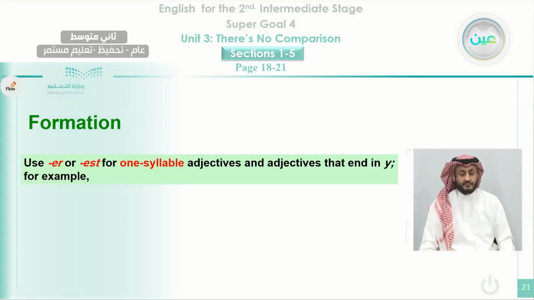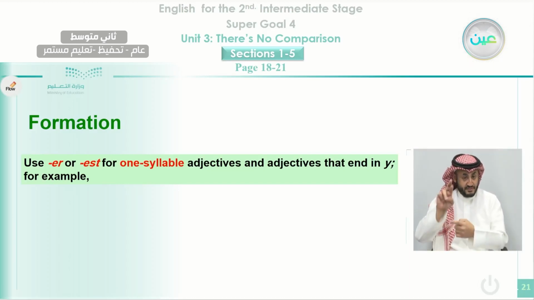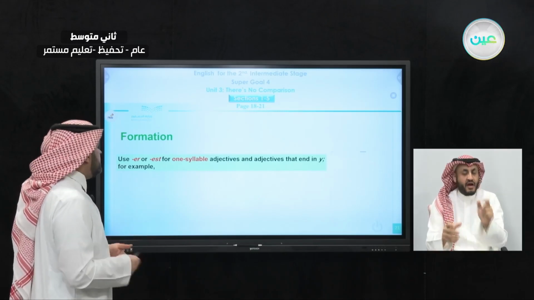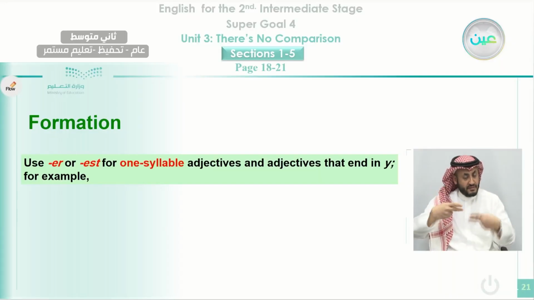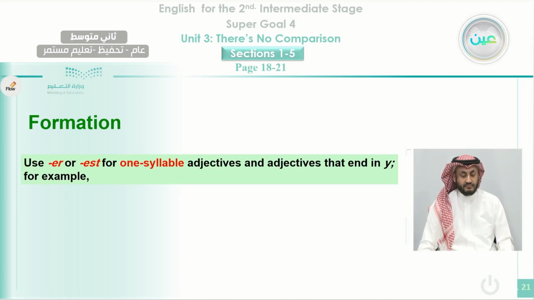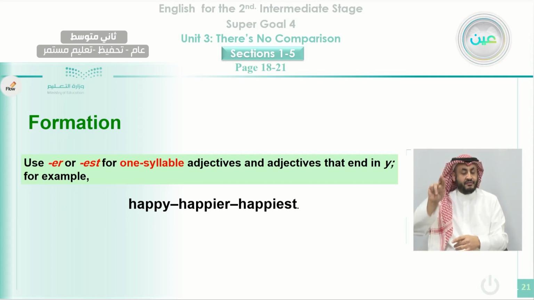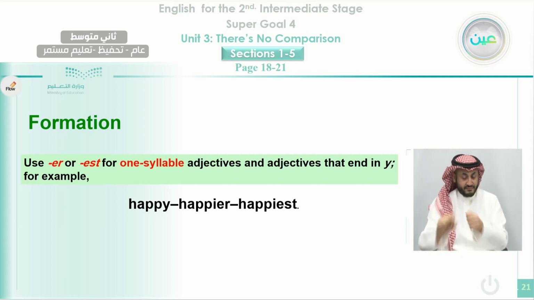Okay, how to form them? We use er, est for one syllable. As we said before, if the word is one syllable, we add er or est, like the examples we mentioned a while ago. For adjectives that end in y, for example happy, we change the y into ier, or for the superlative, we change the y into i and say happiest. Look here, happy becomes happier and happiest.